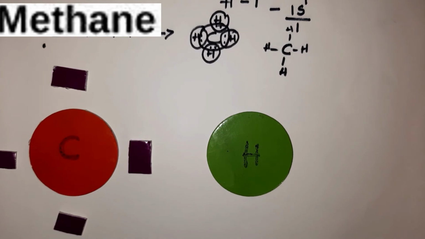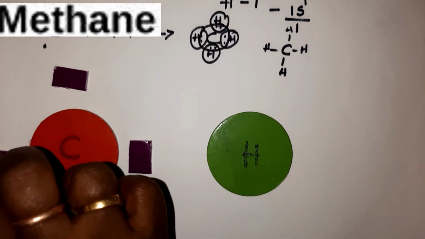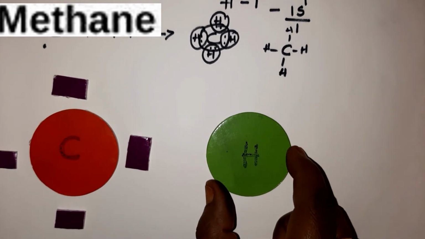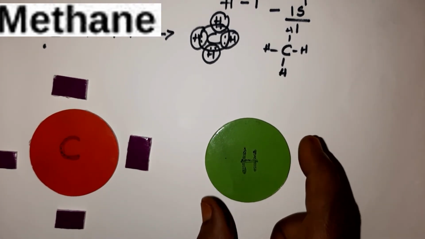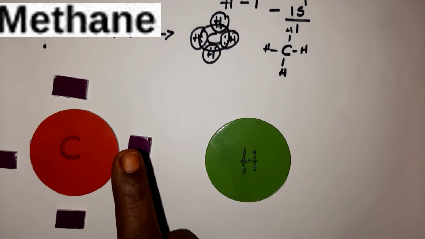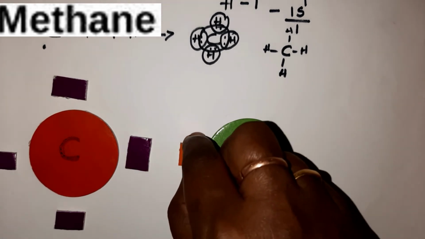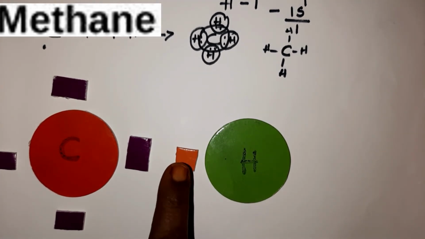Carbon has got 4 electrons in the outermost shell, or valence electrons we call. Hydrogen has 1 electron, but we have how many hydrogen atoms, children? 4 hydrogen atoms we have. So the 4 hydrogen atoms are linked to carbon. Each hydrogen atom will have 1 electron.